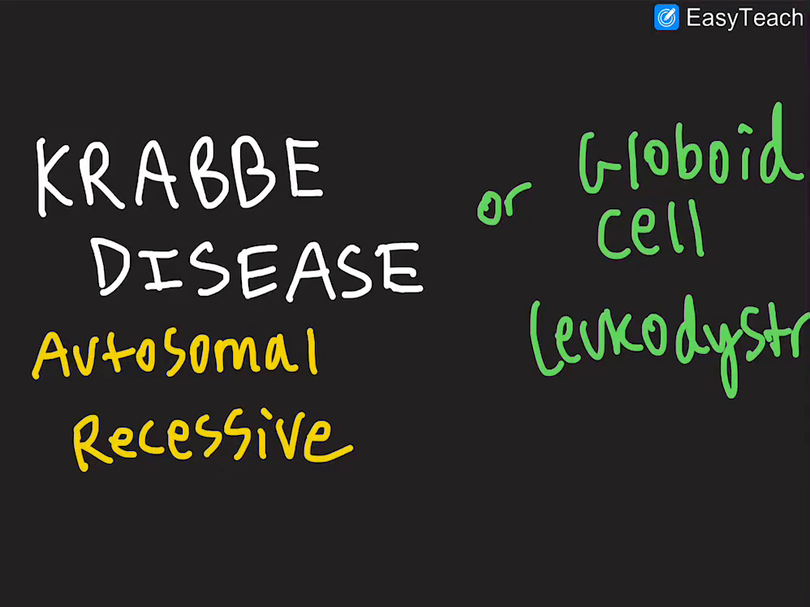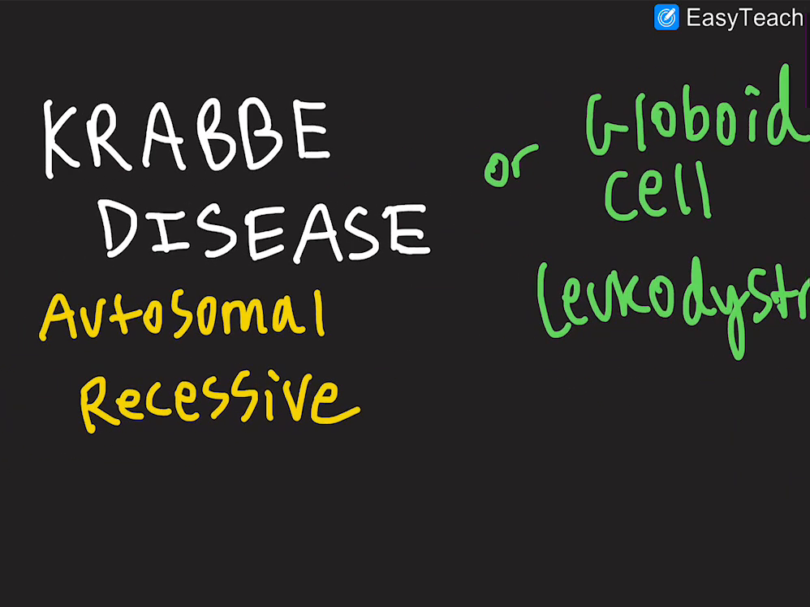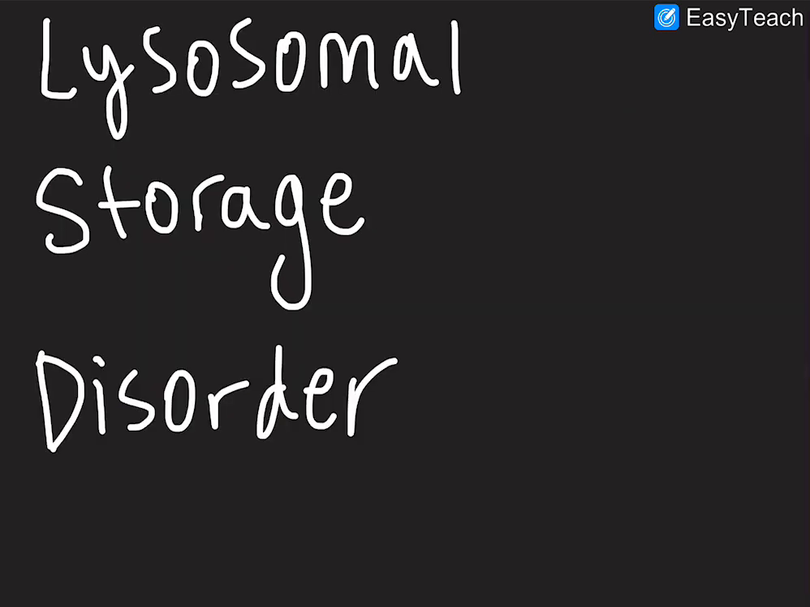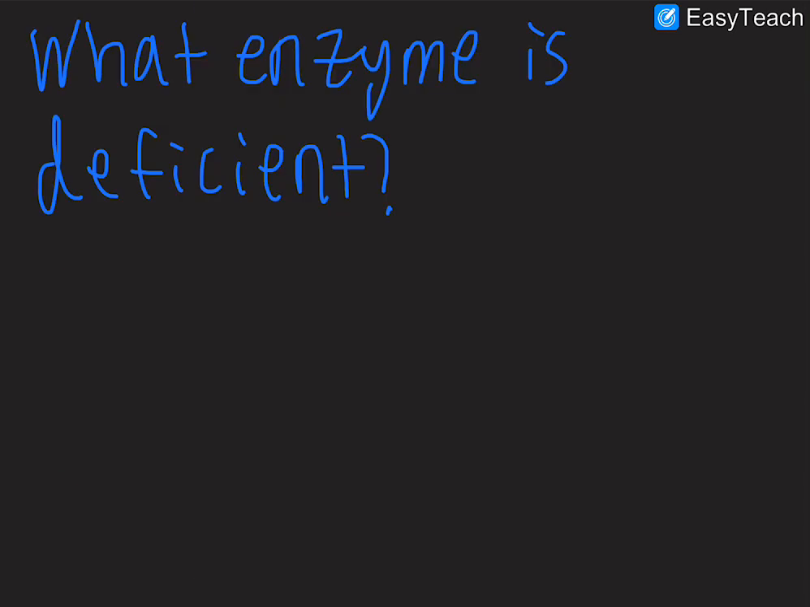In this video we're going to be talking about Krabbe disease, also called globoid cell leukodystrophy. The inheritance pattern is autosomal recessive. Again, this is a lysosomal storage disorder. The main thing to know about these lysosomal storage disorders is what enzyme is deficient and what accumulates. So what enzyme is deficient in globoid cell leukodystrophy, or Krabbe disease?